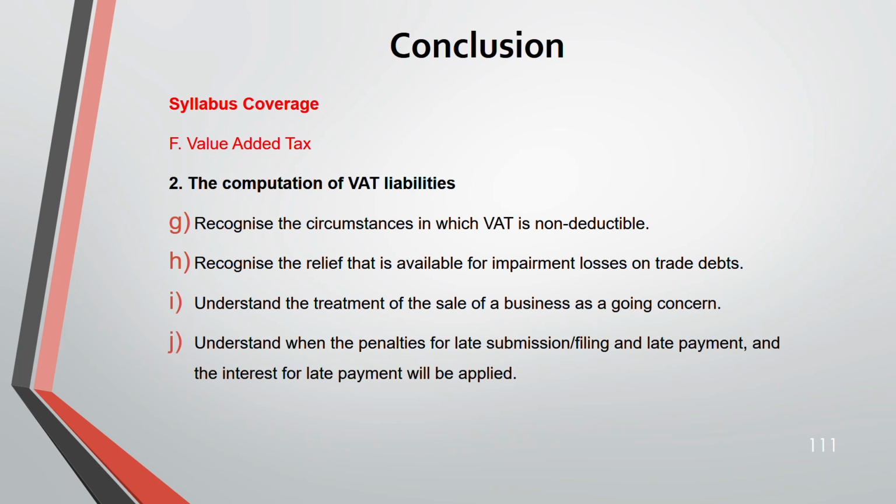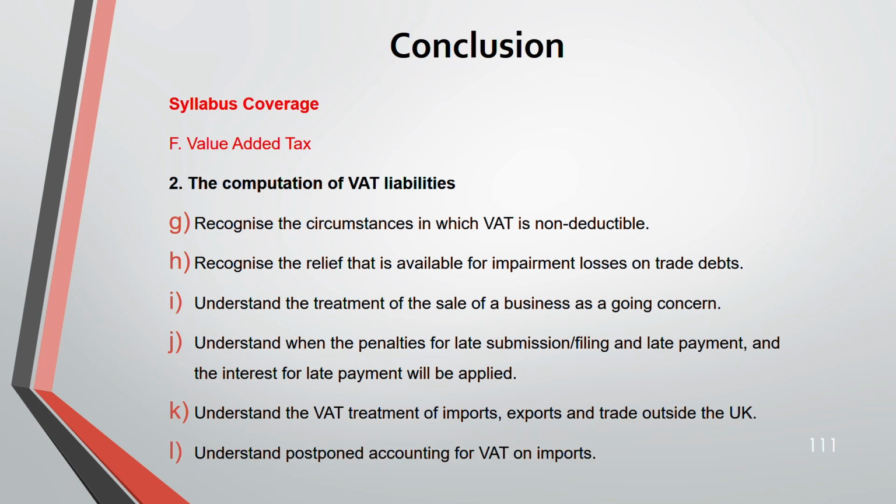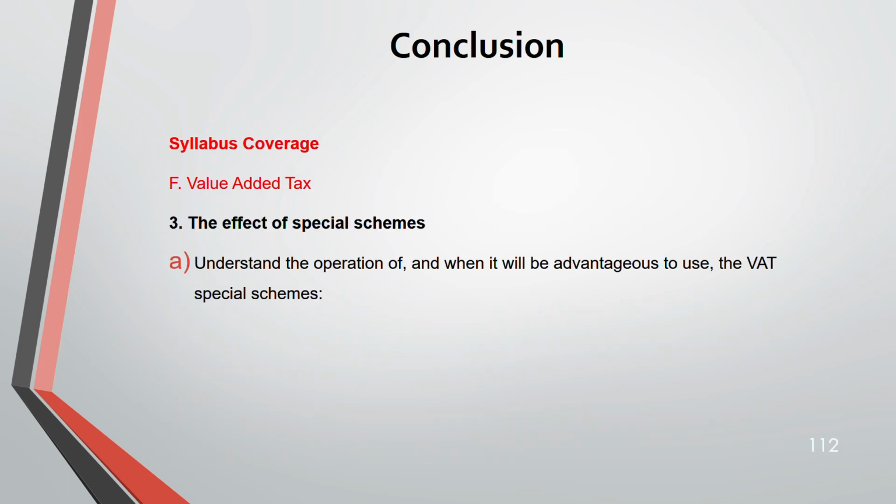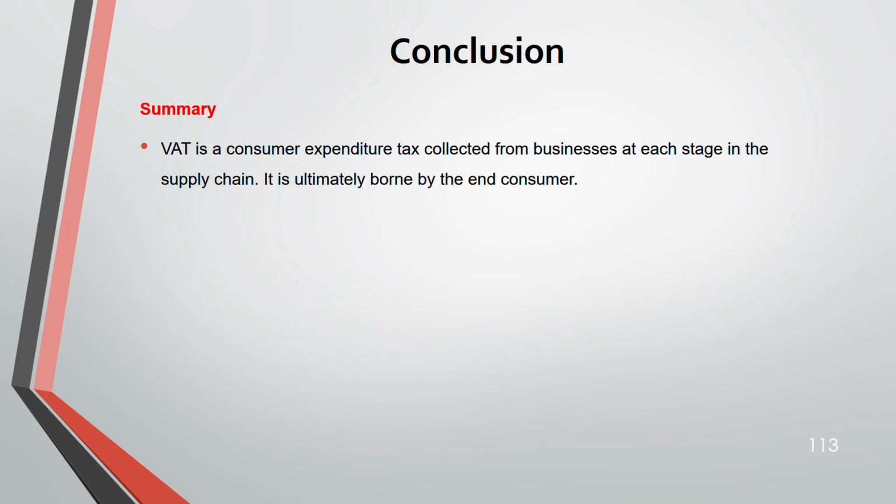Then the penalties and the interest for late submission and late payment. The VAT treatment of imports and exports outside UK. And the postponed accounting for VAT on imports. The 3 schemes. You must know the advantages and disadvantages and how it operates. Cash accounting, annual accounting, and flat rate. So now let us go through the summary.